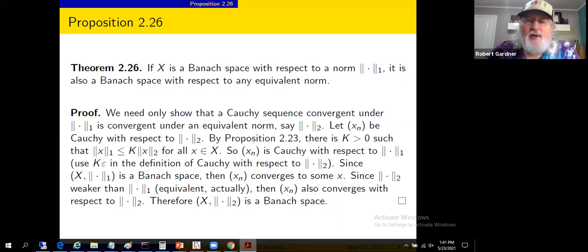Let's double check that real quick. Where did we start? Right here. Let x sub n be a Cauchy sequence with respect to the two norm. Jumping down here, we concluded that x sub n converges with respect to the two norm. An arbitrary Cauchy sequence with respect to the two norm converges with respect to the two norm. Then that space is complete. So the normed linear space X using the two norm satisfies the condition that Cauchy sequences converge. It's complete. It's a Banach space as claimed.